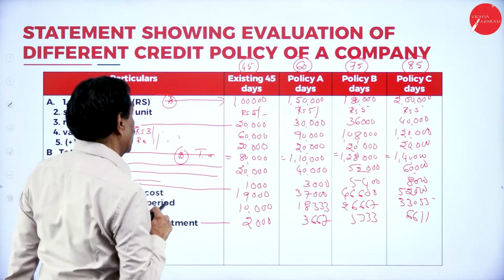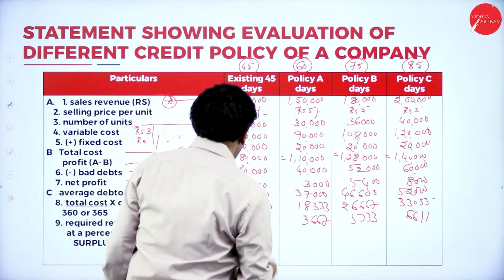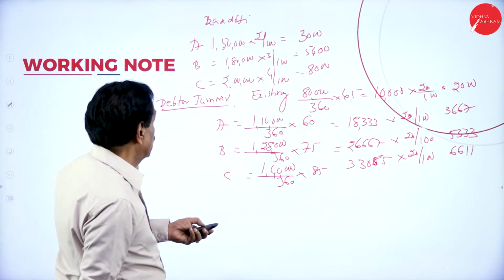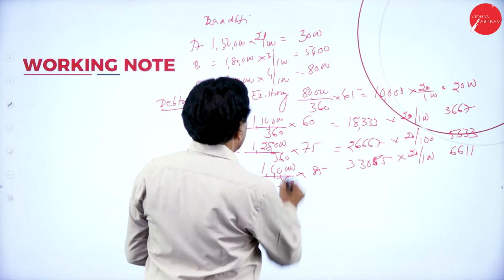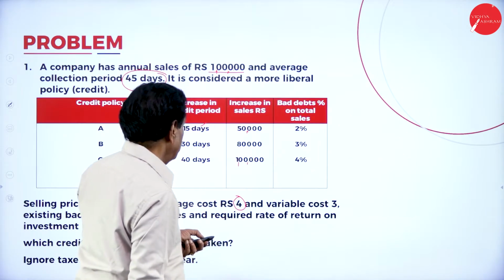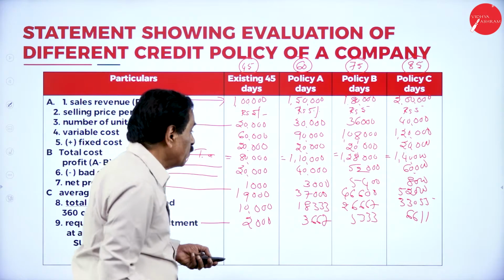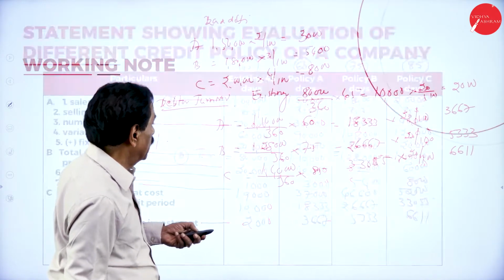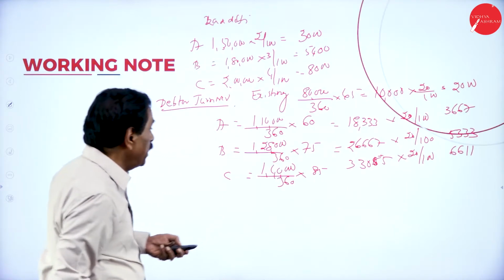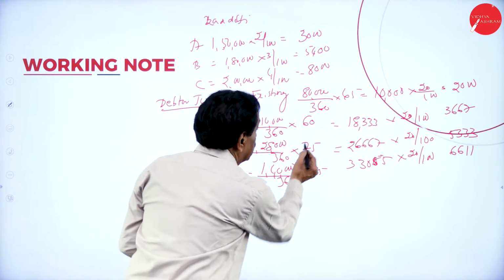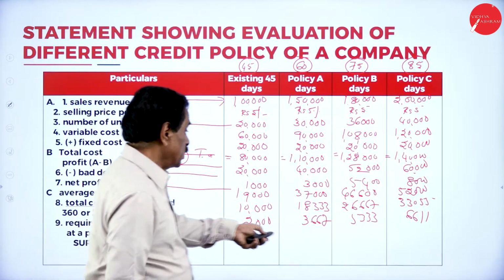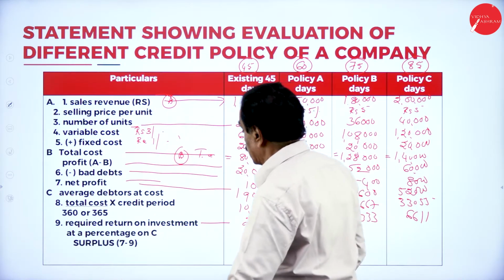Then on the total cost, what's your total cost? 80,000 divided by 360. What we have worked out? See that? A, 80,000, 360 into 45, 10,000. A existing, 1,10,000 divided by 360 into 60 days. B 1,20,000, 360 into 75, 80. It will come on that 20% return. So 2,000, 3,000, 3,000. This is required return.